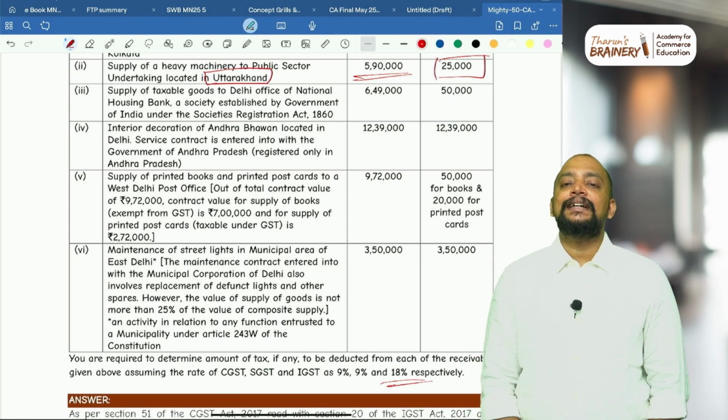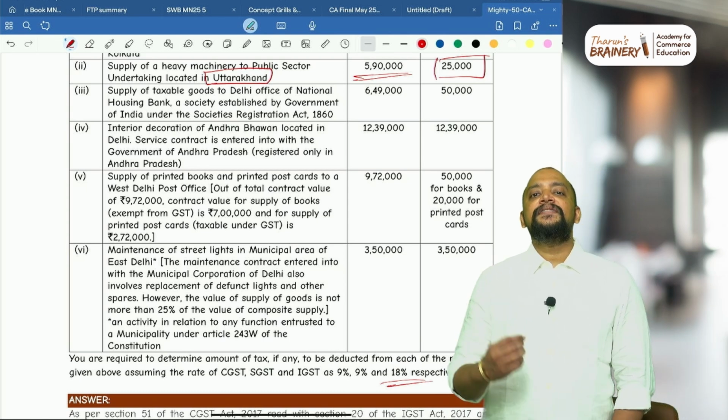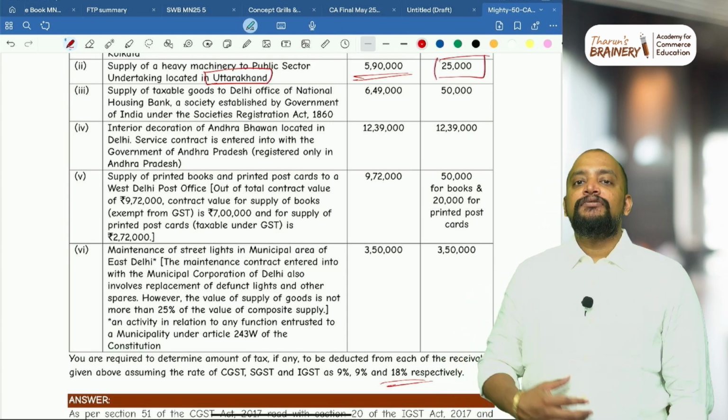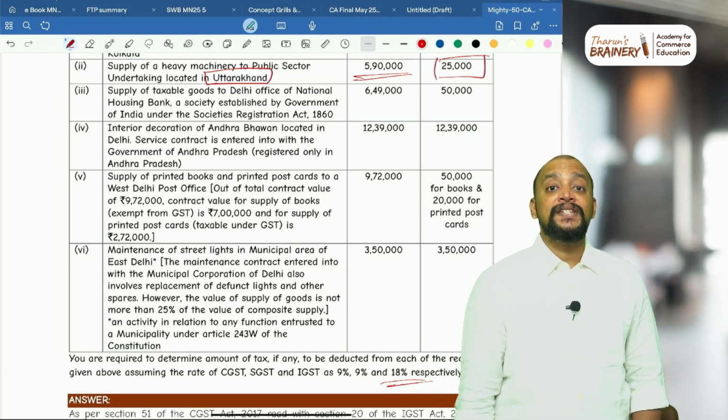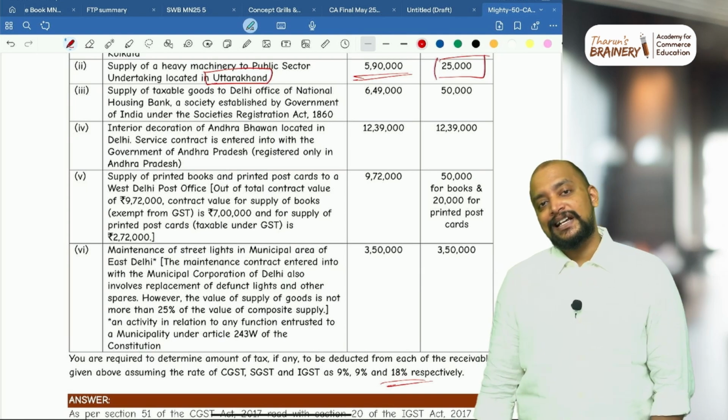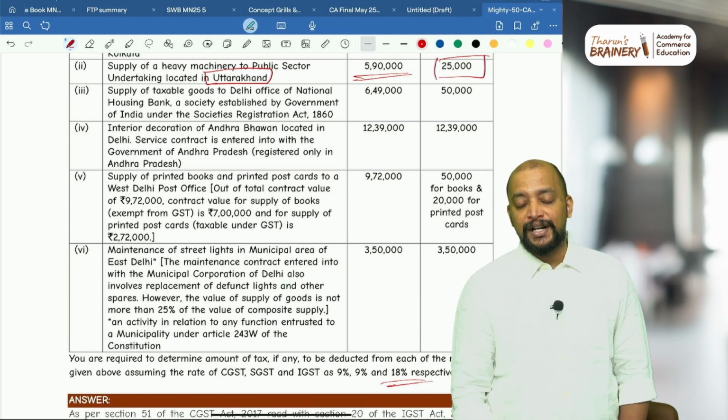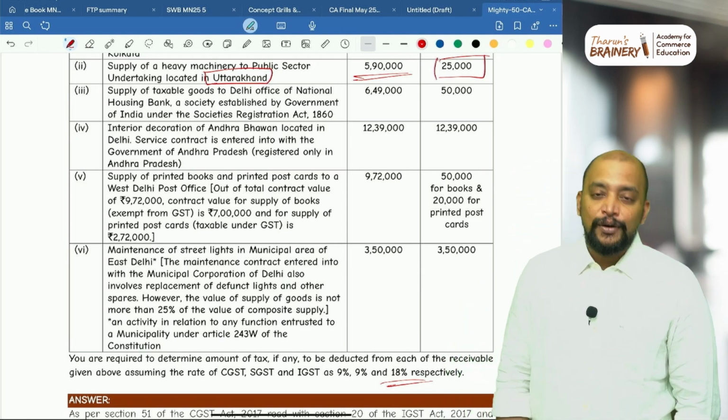This is what? Interior decoration. Interior decoration means service in relation to immobile property. For any service in relation to immobile property, what will be taken as a place of supply? Location of such immobile property will be taken as a place of supply. So where is the immobile property located? Immobile property located in Delhi.